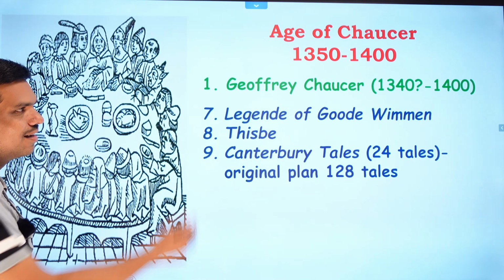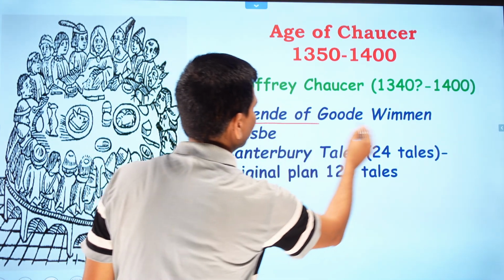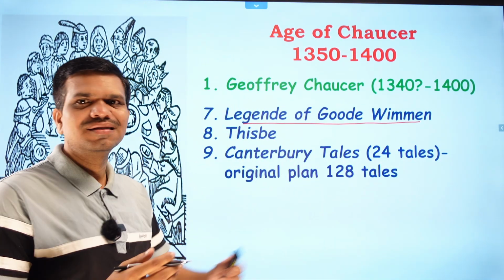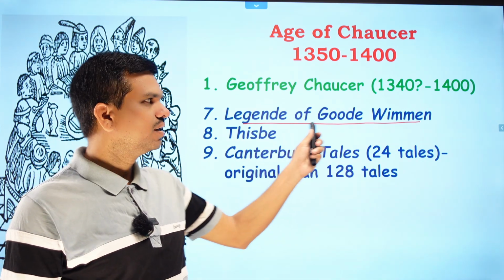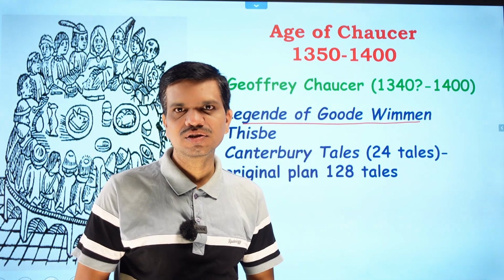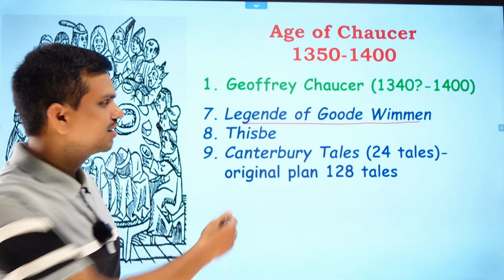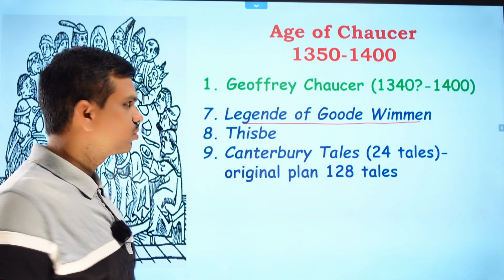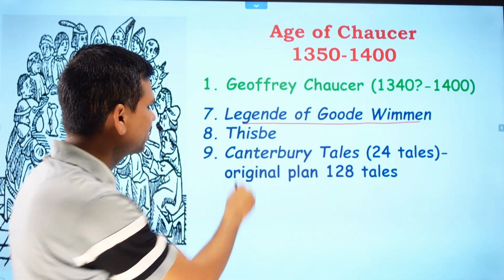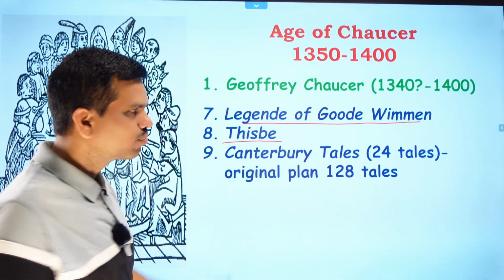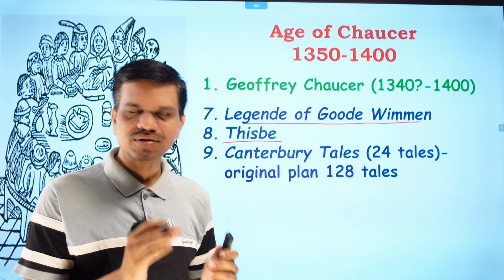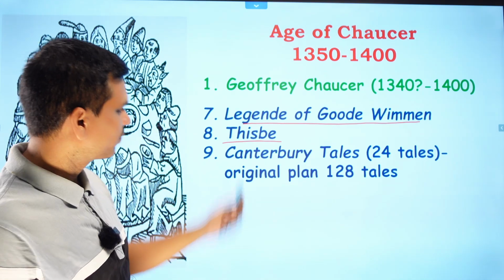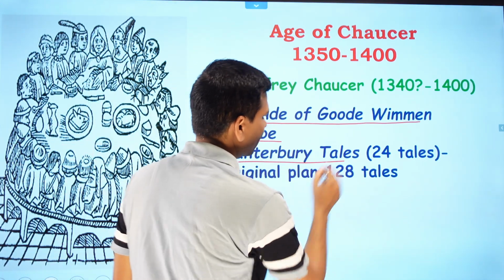Next we have Legend of Good Women. If you look at the spellings, this is Middle English, spelled as per the Middle English letters. So you see here the difference between this spelling of Middle English and today's. So, Legend of Good Women. Then we have Thisbe, and the most famous work, the masterpiece of Geoffrey Chaucer, is the Canterbury Tales.